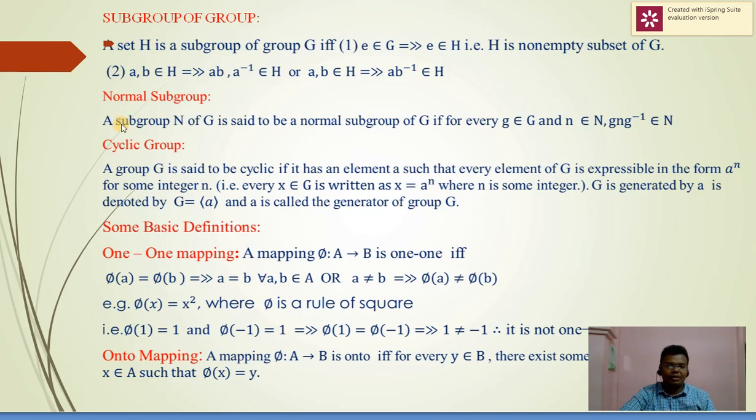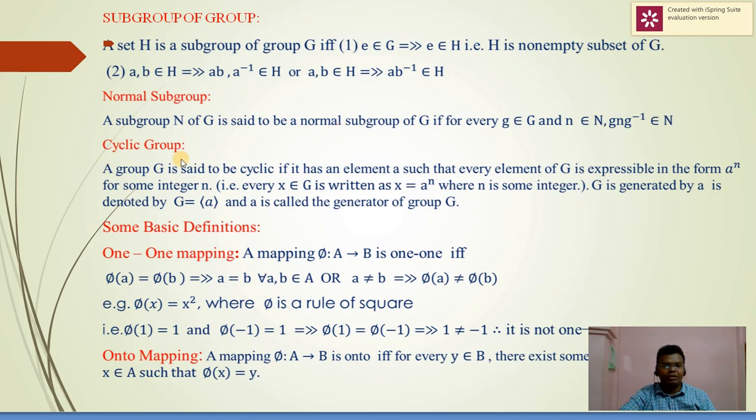The normal subgroup. A subgroup N of G is said to be a normal subgroup of G if for every g belongs to G and small n belongs to capital N, it implies that gng inverse belongs to N, called a normal subgroup of G.